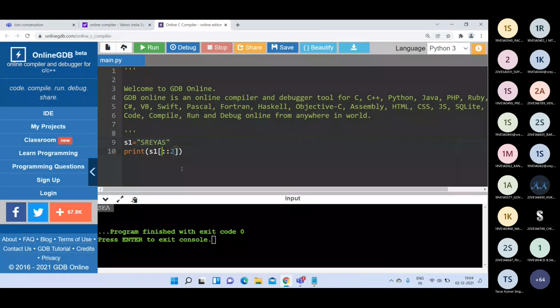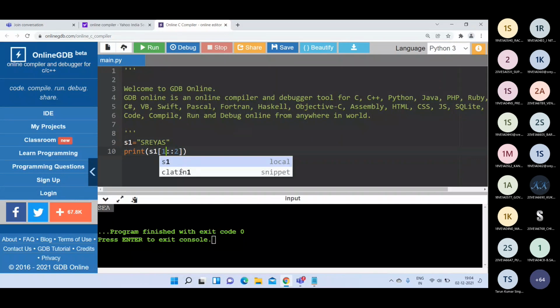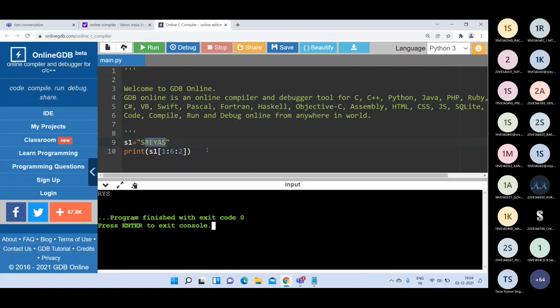So if I specify the starting index as 1 and the ending index as 6, that means my range is 1 up to 6 minus 1, that is 1 to 5. In REYAS, what is the first character? R. Then we will get Y, then S. The output will be RYS. See here, the output is RYS. So starting from the first index up to the fifth one, we forward 2 characters every time. So we will get the output as RYS. Okay.